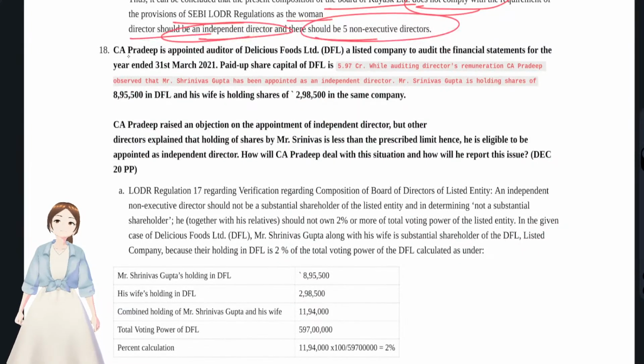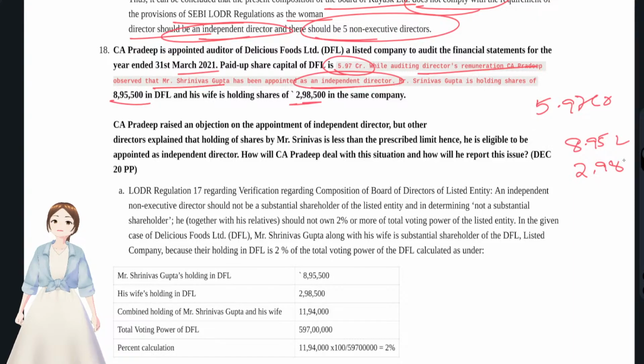Now we'll see question number 18. CA Pradeep is appointed auditor of D Limited, a listed company, to audit financial statements for the year ended 21, and it had paid up share capital of 5.97 crore. While auditing directors' remuneration, CA Pradeep observed that Mr. S had been appointed as independent director. The independent director is holding shares of 8.95 lakhs and his wife is holding shares of 2.985 lakhs. Okay, could an independent director hold shares of the company?